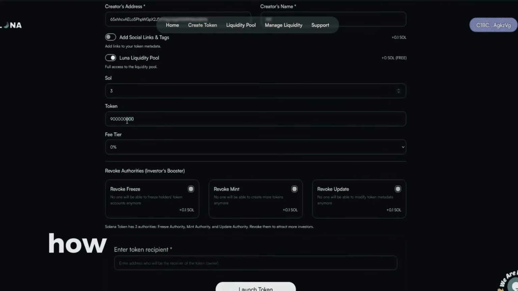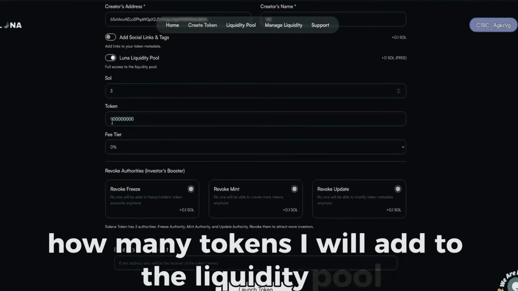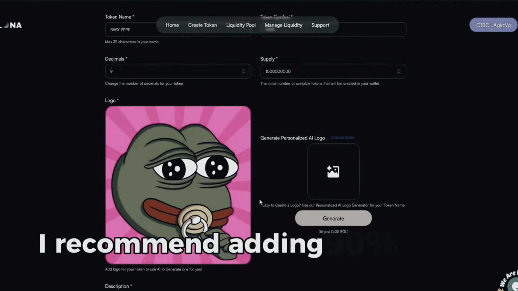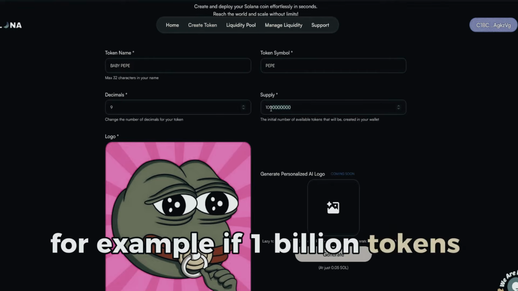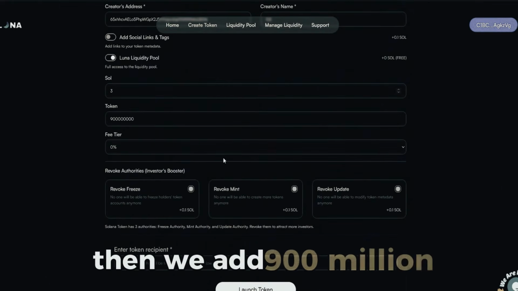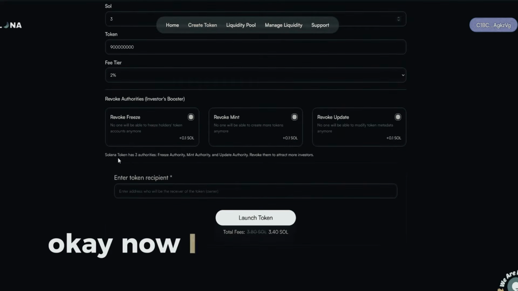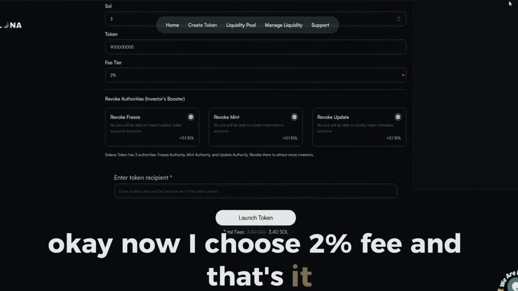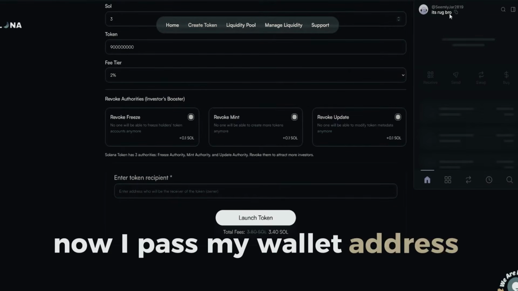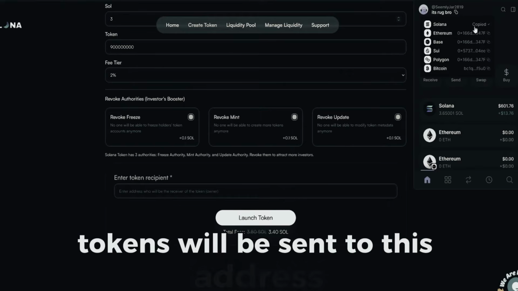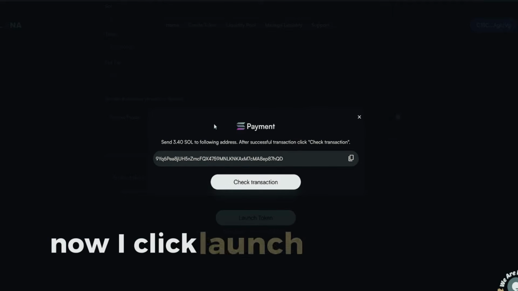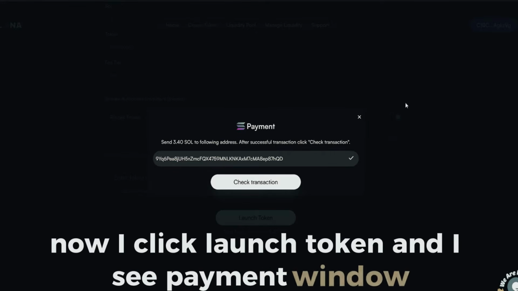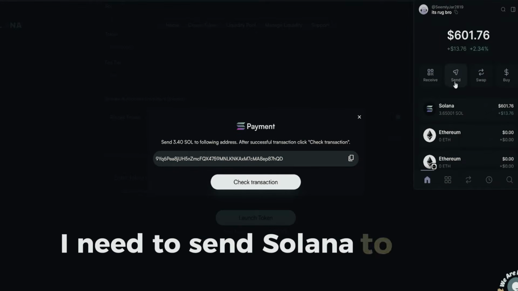Okay, now I set how many tokens I will add to the liquidity pool. I recommend adding 90% of the total supply. For example, if 1 billion tokens are launched, then we add 900 million. Okay, now I choose a 2% fee and that's it. Now I paste my wallet address here. Tokens will be sent to this address, and this address will be the real owner. Now I click Launch Token and I see the payment window. I need to send Solana to this address.